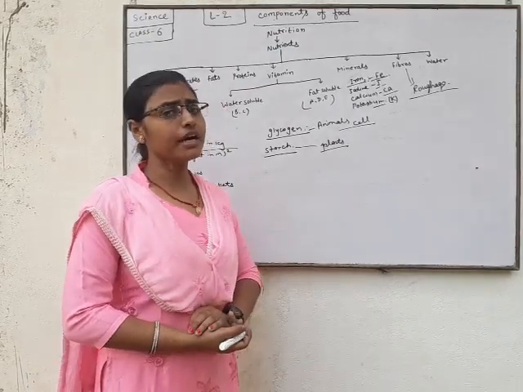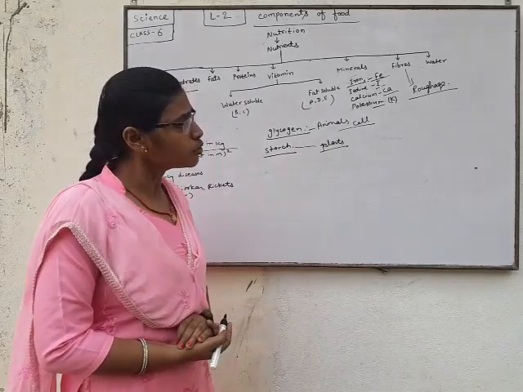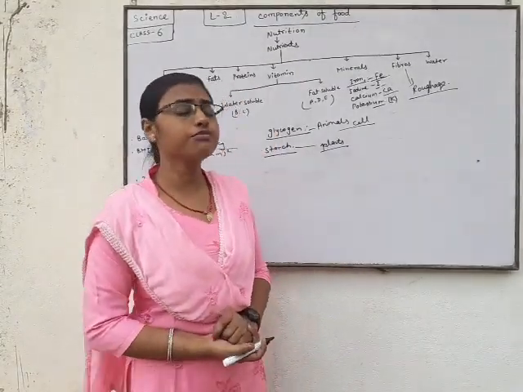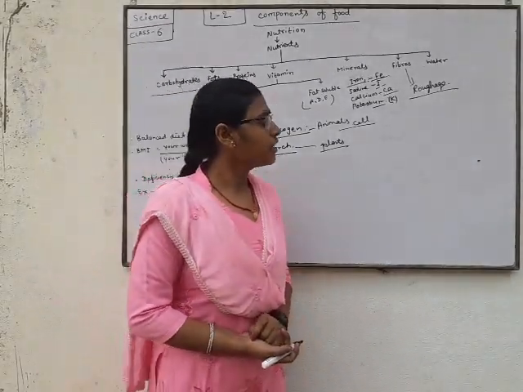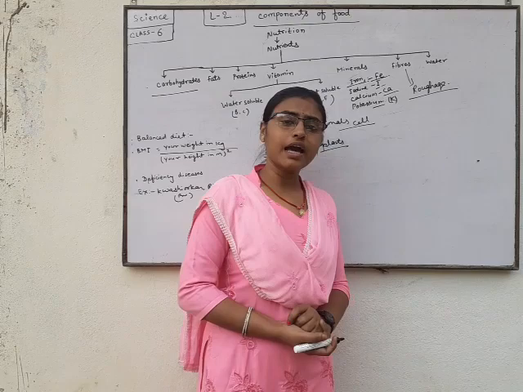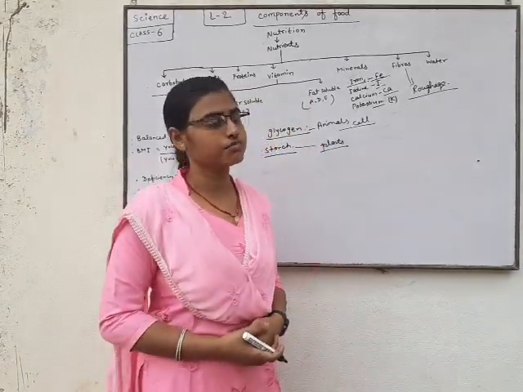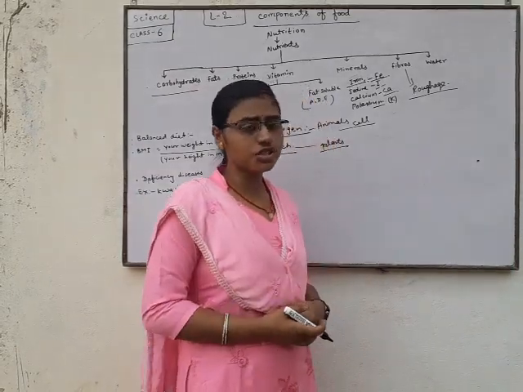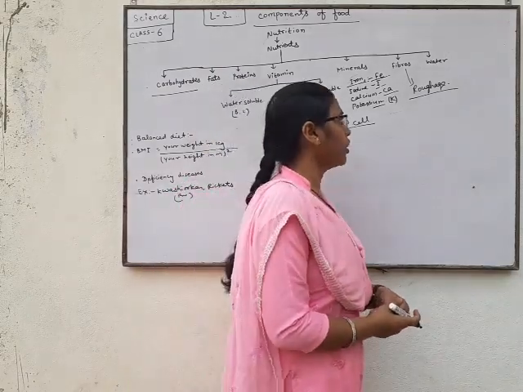Fibers are not digested, but they help to remove waste products from our body in the form of urine and feces. So fiber cannot be digested, but it helps to build a strong digestive system and remove all waste products from the body.